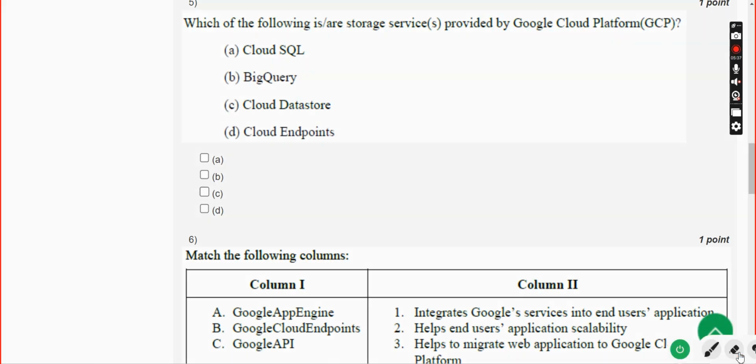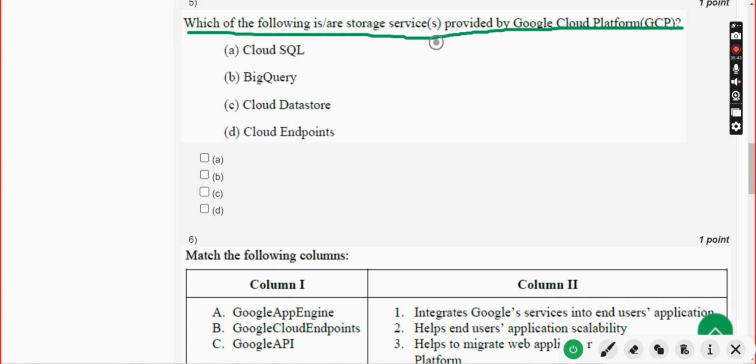So fifth question, which of the following is or storage services provided by Google Cloud Platform? For the fifth question, actually there are two solutions that I have got. The first one is option A, Cloud SQL, and the other one is option C, Cloud Data Store. So mark option A and C.